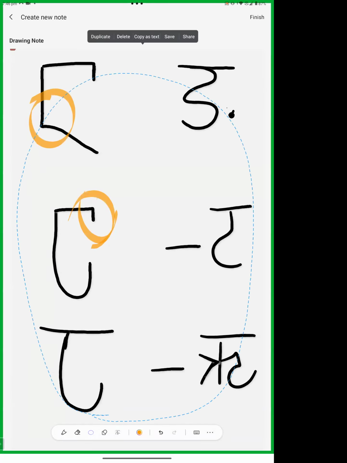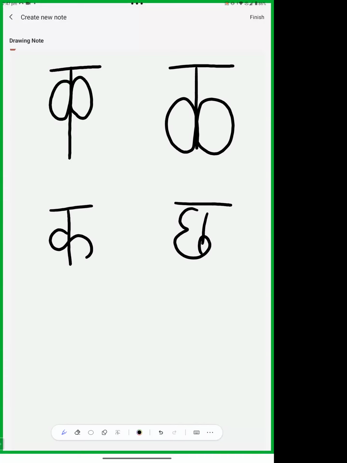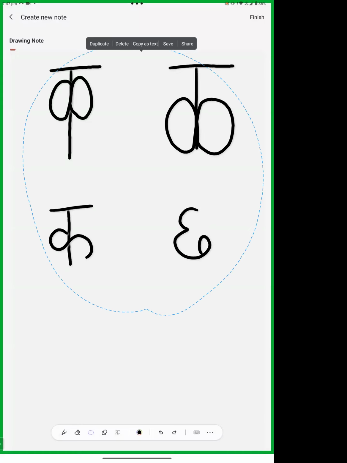Okay, the ka and cha. Now we can see the difference. These letters are the same, but there are differences.